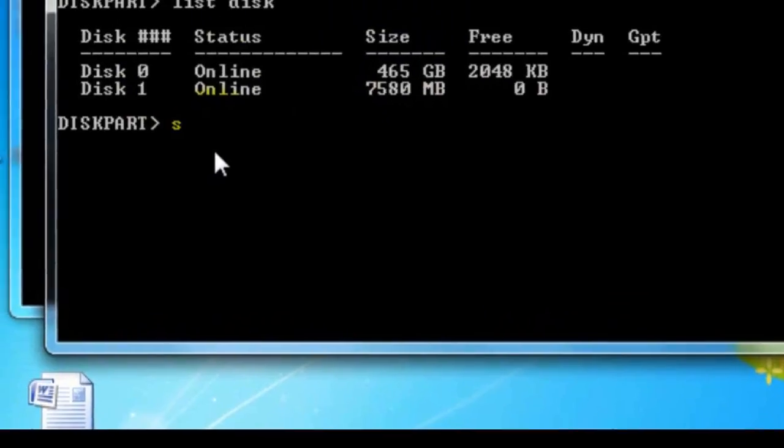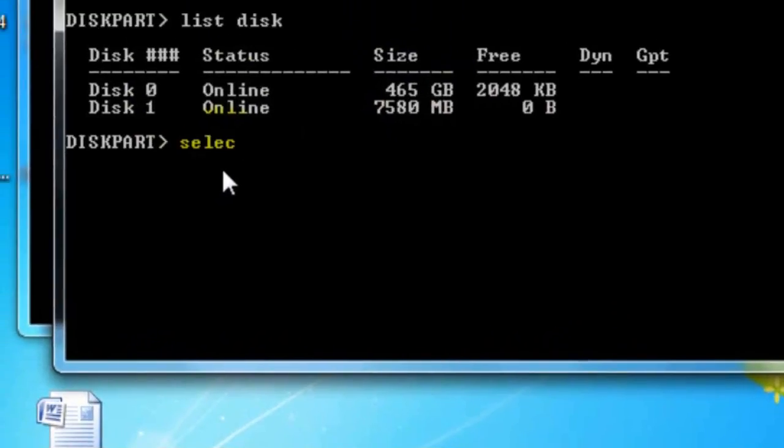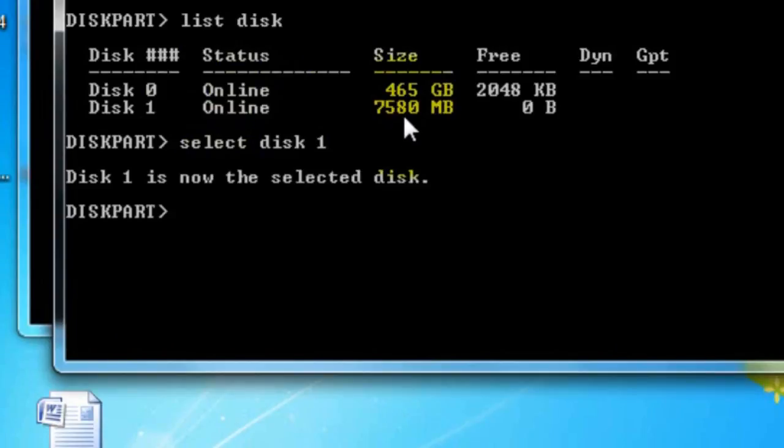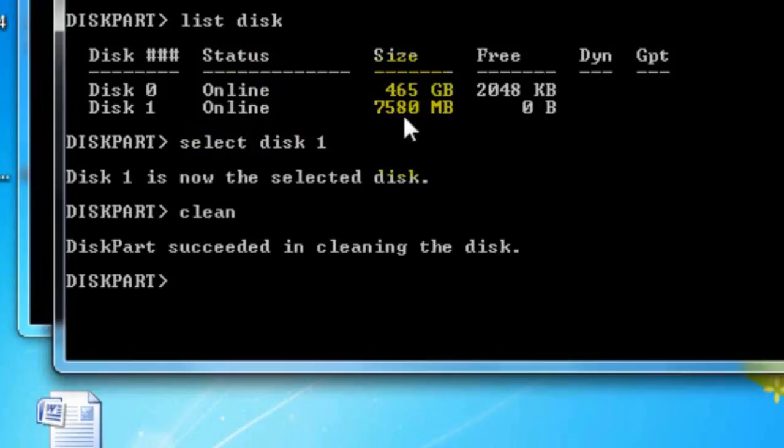Remember, your external disk is disk 1 and my computer disk is disk 0. Click this one and enter to select the disk and clean it up. First you clean the disk: just type clean, and it cleans the disk.